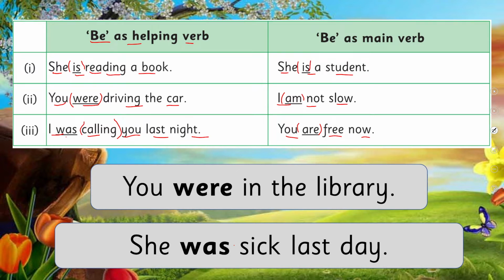Here are other examples. You were in the library. She was sick last day. Okay, have you got it, my dear students? Good.